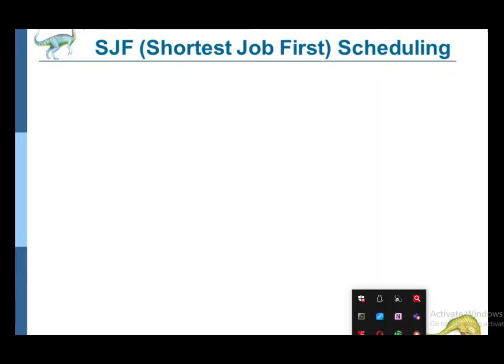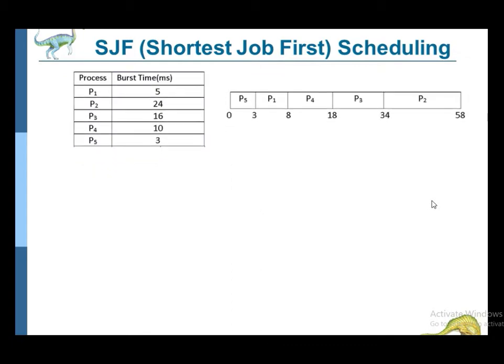Hello friends, in the last video we discussed the problem on the first come first serve scheduling algorithm. So today we will see a problem on shortest job first scheduling. Okay, so what is the criteria of shortest job first scheduling?